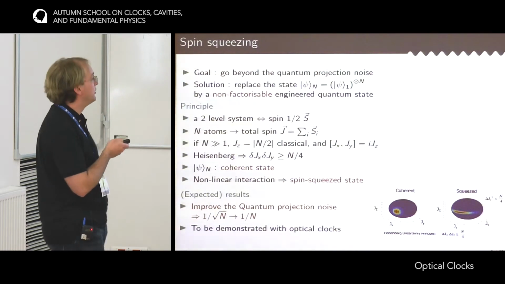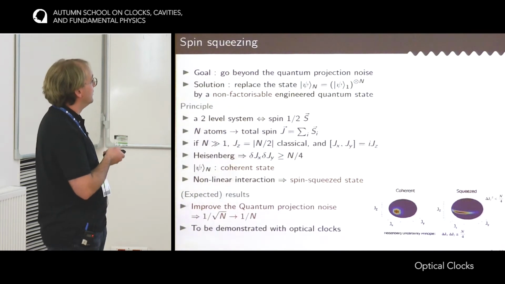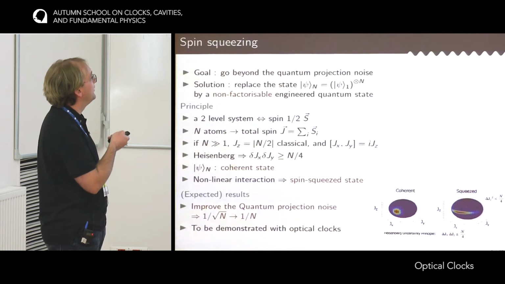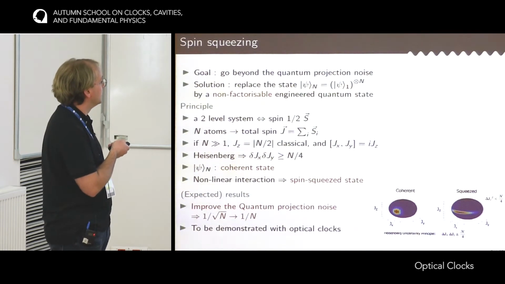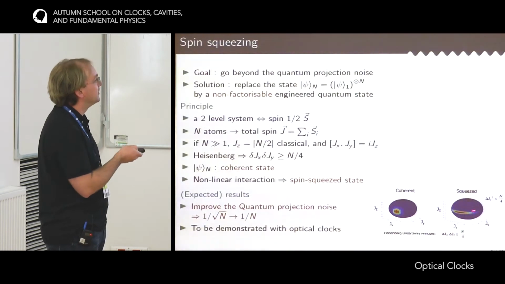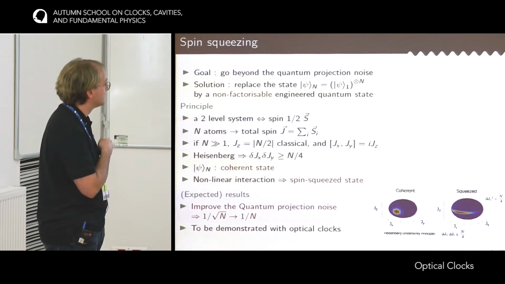So how much is it possible to improve? Well, it's possible to improve as long as this hypothesis is still valid, that is at the basis of our demonstration. So it's valid until the size of the ellipse is just as big as the sphere. And the sphere being of size n, the maximum squeezing you can get is 1/n.